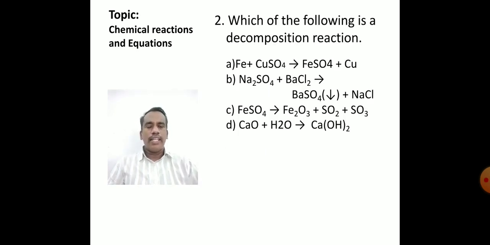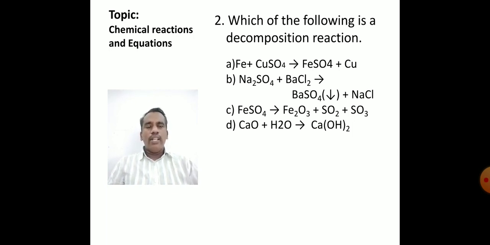Which of the following is a decomposition reaction? Some reactions are given here. In option A they mentioned Fe plus CuSO4 gives rise to FeSO4 plus Cu. See children, whenever you observe this type of equation, you can remember there are majorly 5 kinds of chemical reactions: combination reactions, decomposition reactions, displacement reactions, double displacement reactions, and oxidation reduction reactions.